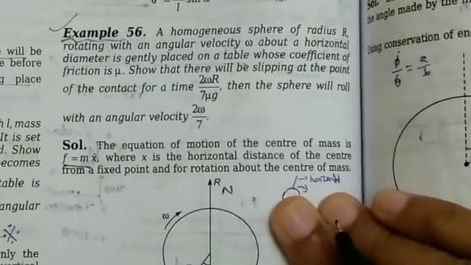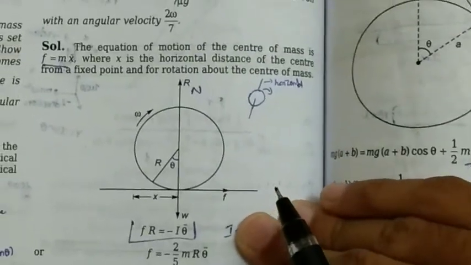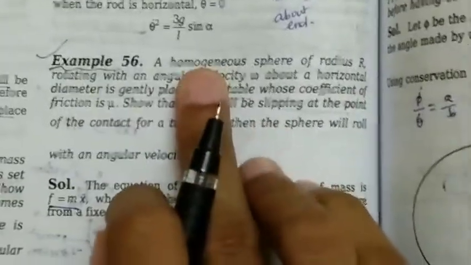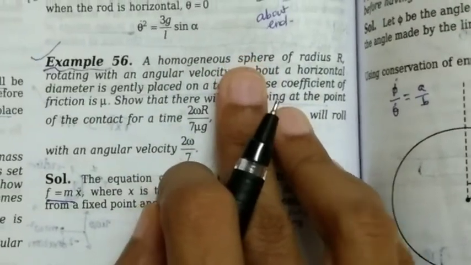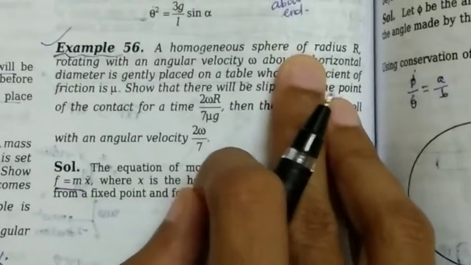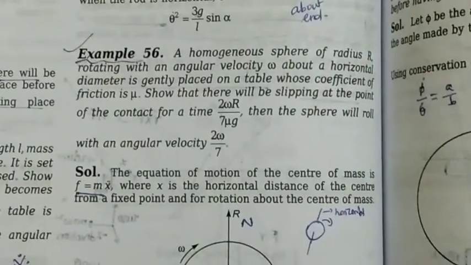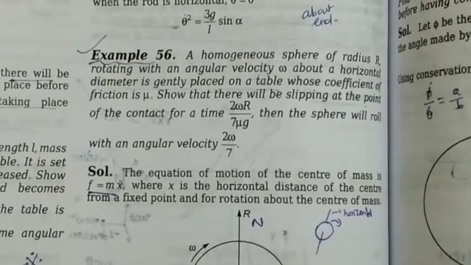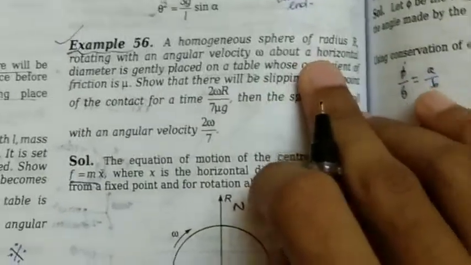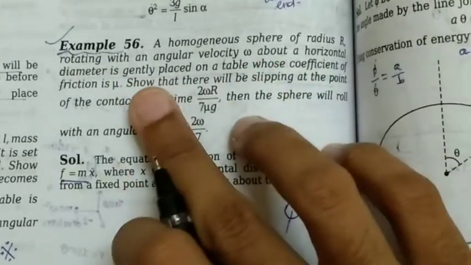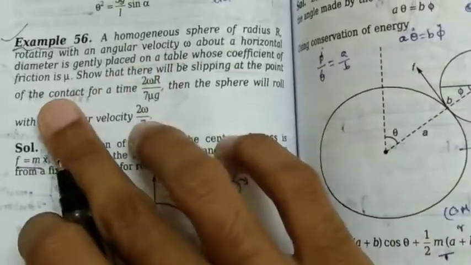So what's given in the question? According to the question, this is the diagram. What I have said is a homogeneous sphere, that means a sphere where the mass is uniformly distributed. It is of radius capital R, rotating with an angular velocity omega about an axis, and that is a horizontal diameter. It is gently placed on a table whose coefficient of friction is mu.